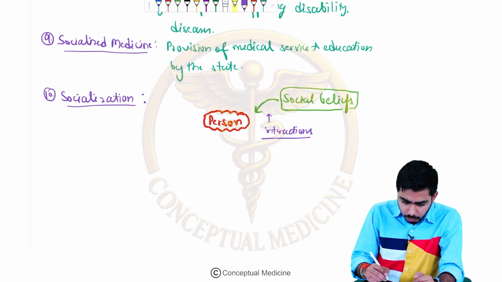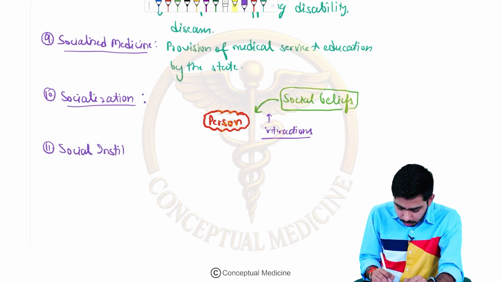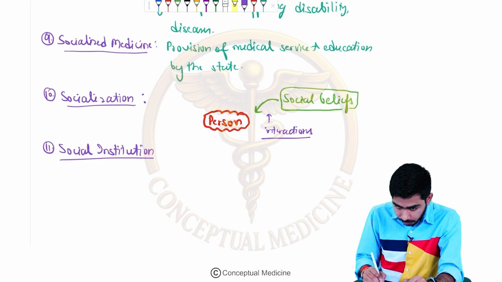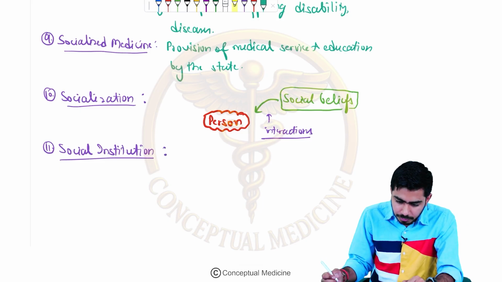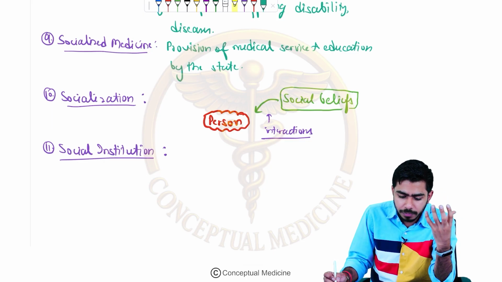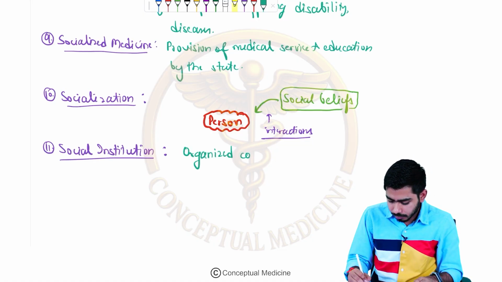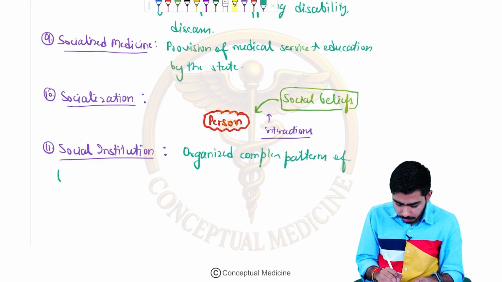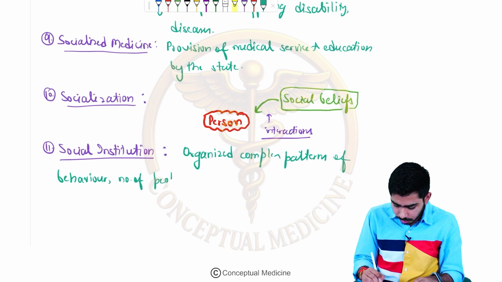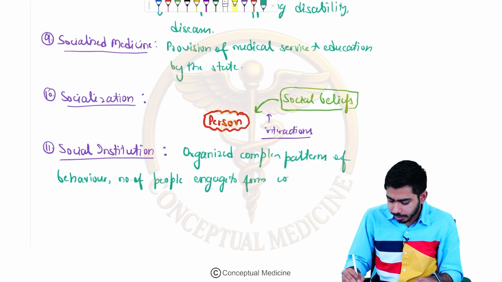Now the next term we shall talk about is social institution. A social institution is an organized complex pattern of behavior where a number of people engage to form a common interest.